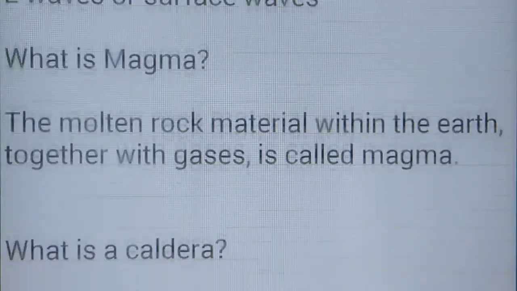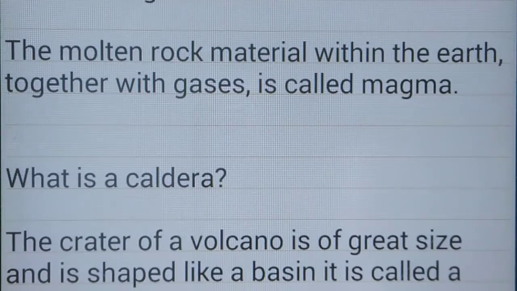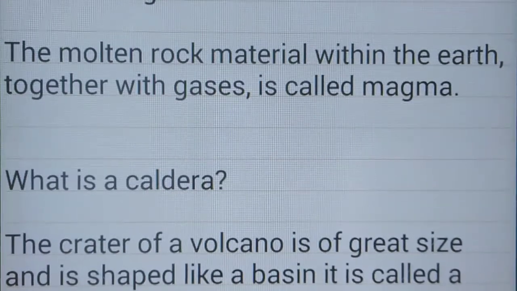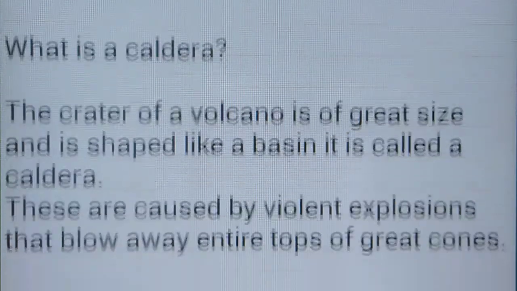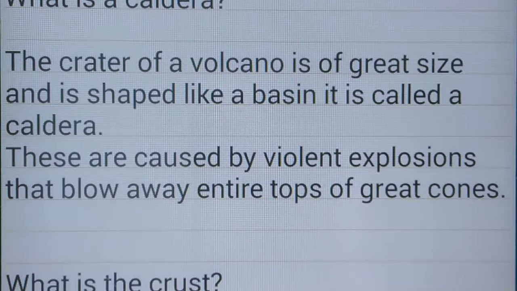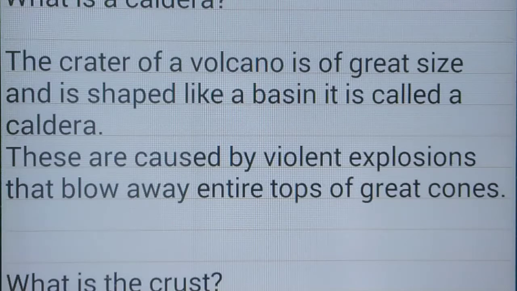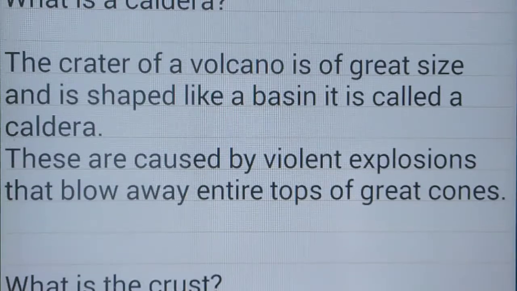What is magma? The molten rock material within the earth together with gases is called magma. What is a caldera? The crater of a volcano that is of great size and shaped like a basin is called a caldera. They are caused by violent explosions that blow away entire tops of great cones.